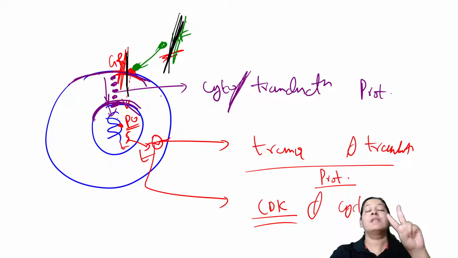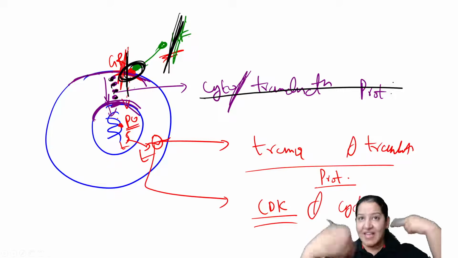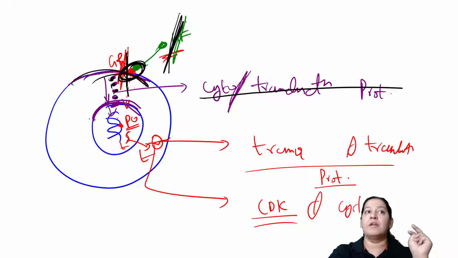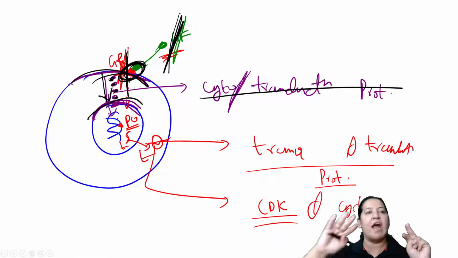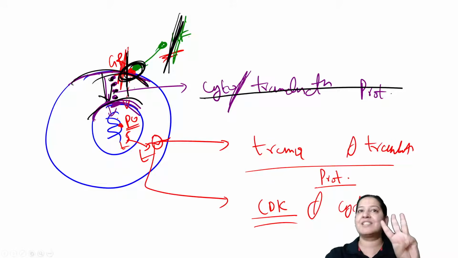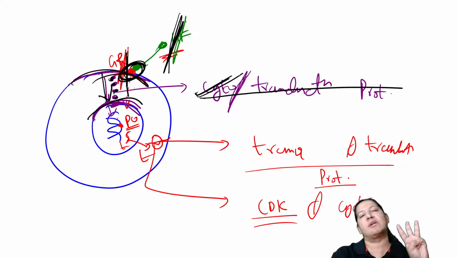The second step: when growth receptor combination takes place, in the cytoplasm certain proteins get activated. The name of this protein is cytoplasmic transduction protein. They carry the signal from the cell membrane to the nucleus that the combination is already there, growth factor has already arrived, now do the cell division. So that is the third step, in which there is involvement of cytoplasmic transduction protein.